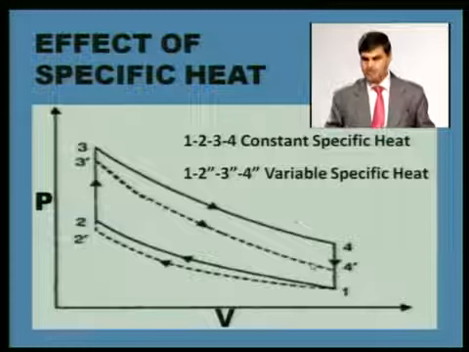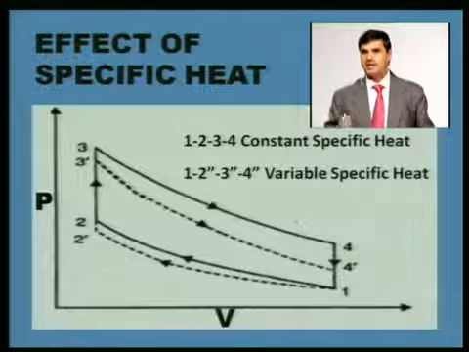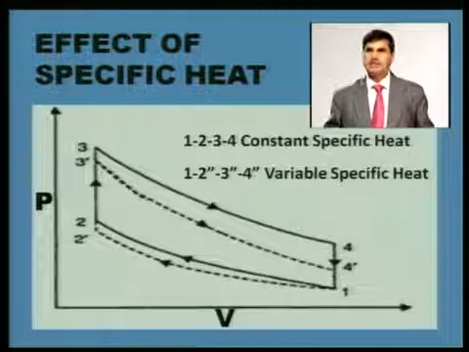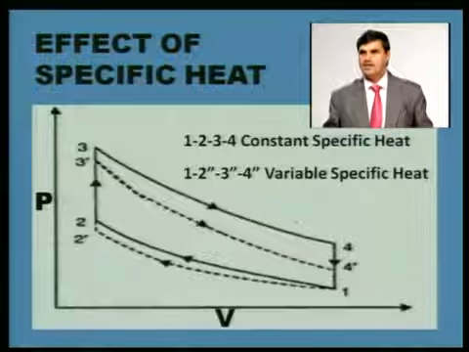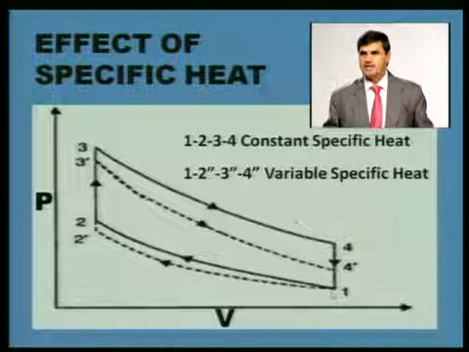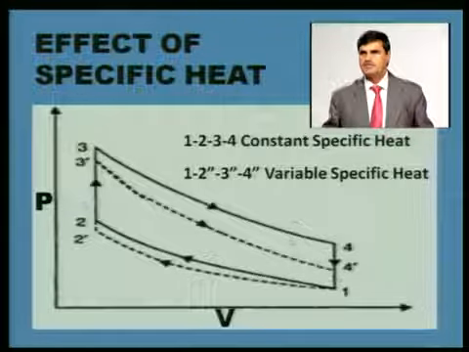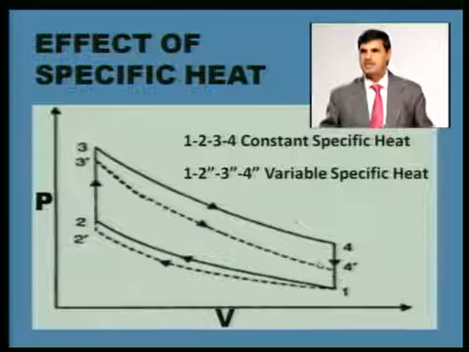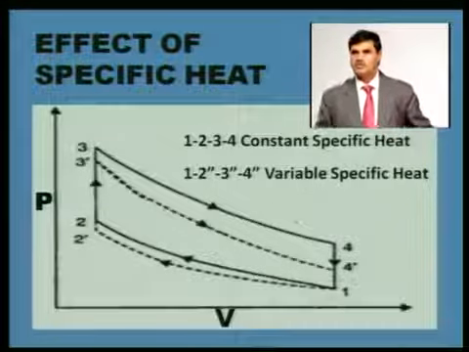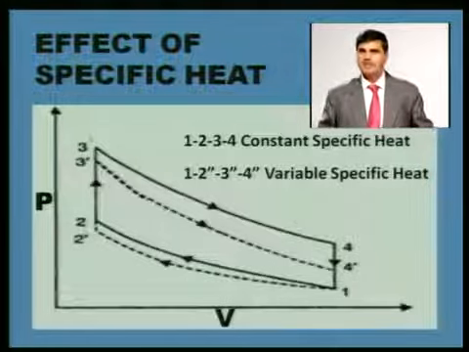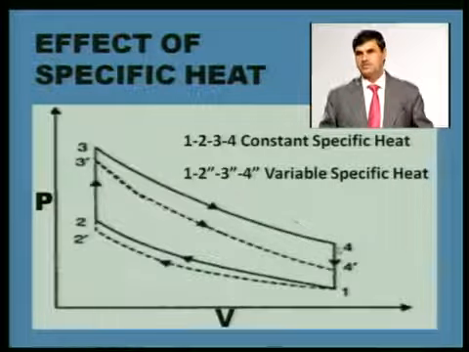So one difference between the fuel air cycle and the ideal air standard cycle is variable specific heat. When the fuel air cycle takes place, 1, 2 dash, 3 dash, 4 dash, the specific heat is variable, whereas in 1, 2, 3, 4 we assume that the working fluid is air and the specific heat remains constant. So this difference comes between the air standard cycle and the fuel air cycle.